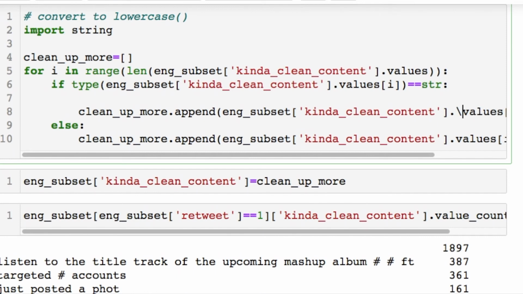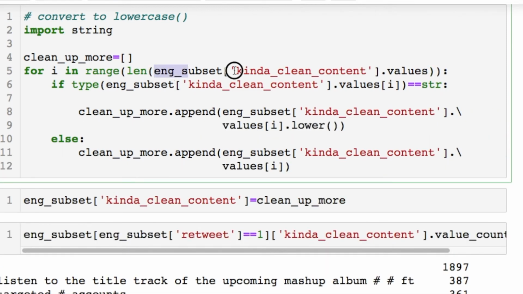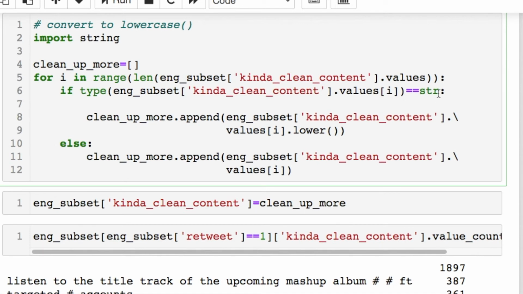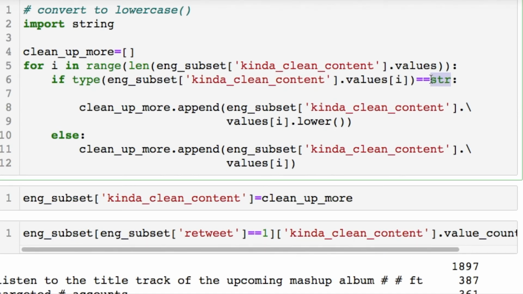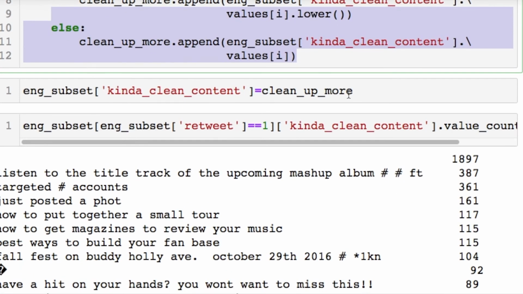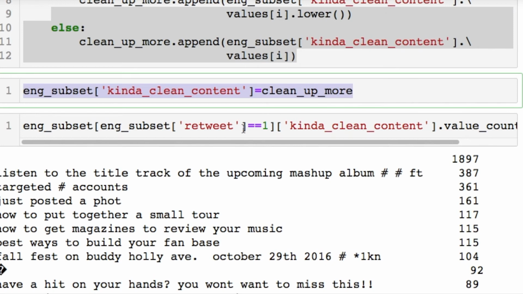Convert everything into lowercase. So we go through our data set and do a range length. And don't forget to convert this into values. I did this so we have a line by line iteration. You have to verify if it's a string or not, because remember that some of these are not strings because they're symbols or they're empty or whatever it may be. We take the value we are iterating over, and if it's a string, just do a dot lower to convert it. Otherwise, just chuck in the original value, and update this as a new column called kind of clean data.